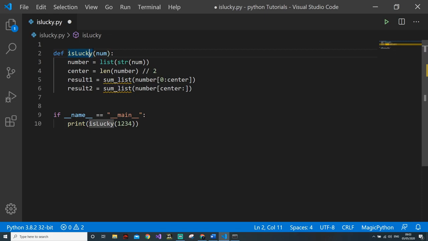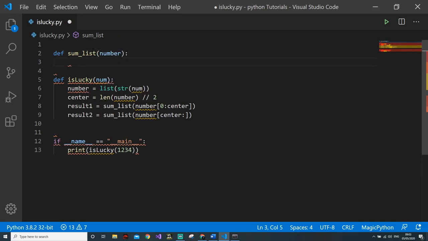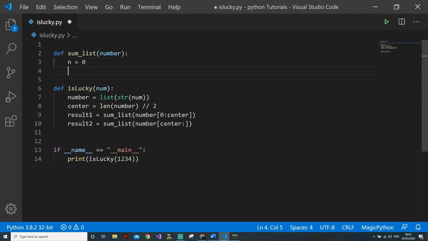Now we'll create a function, def sum_list. This function will just take the sum of this list and return it, and will not do much. So we will call it number. Okay, so n is equal to 0, a counter variable, because I am going to use a while loop.